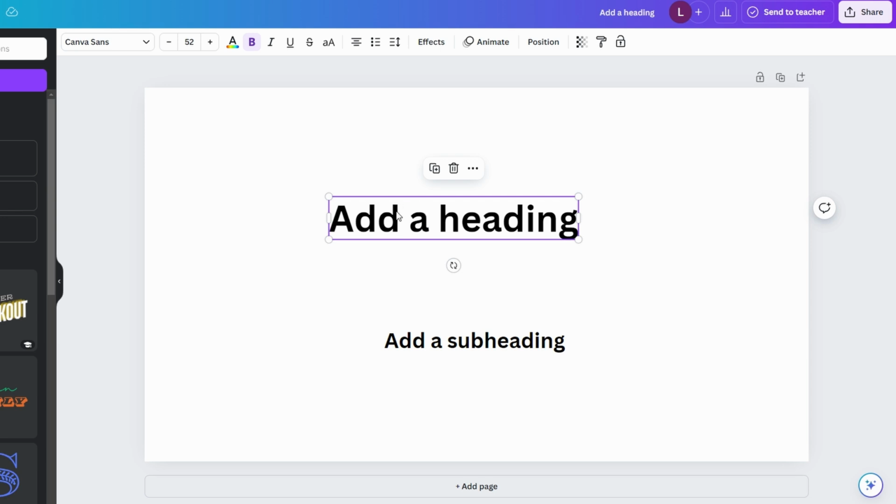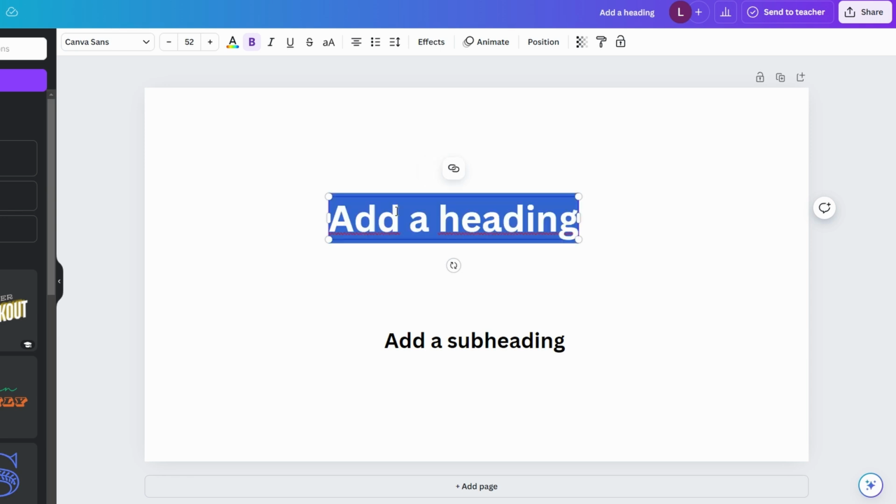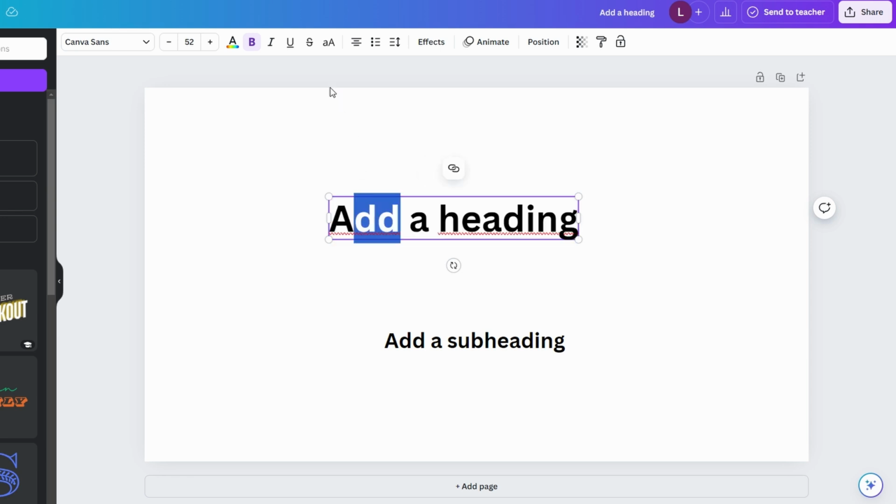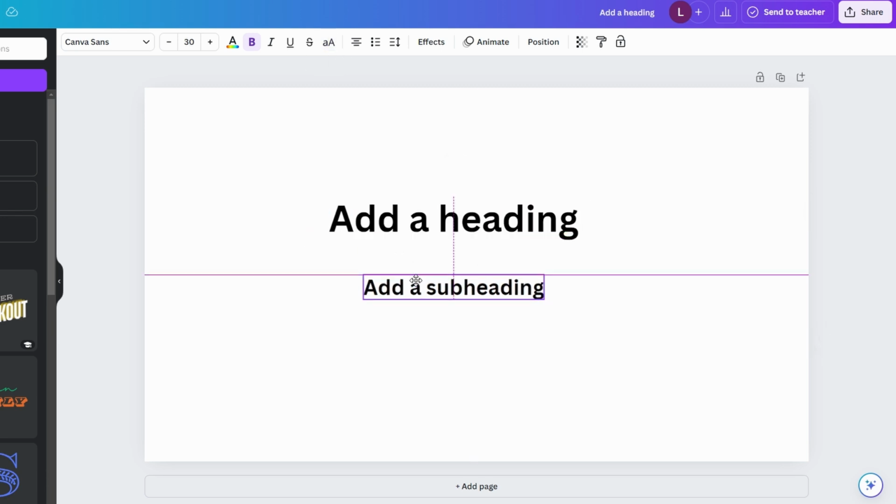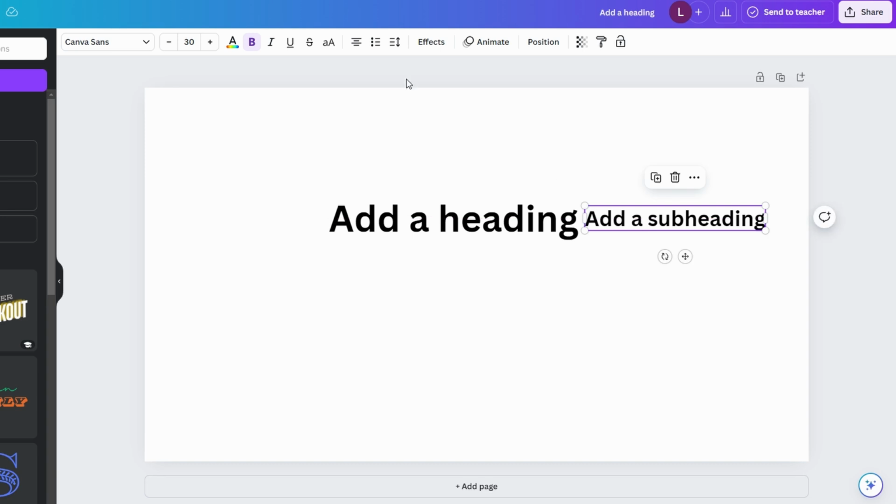You can click and drag to select multiple text elements, or hold down the Shift key and click each text box individually. With all the desired text boxes selected, use the uppercase/lowercase toggle to apply the change across all selected text.